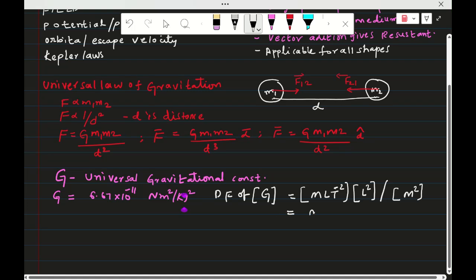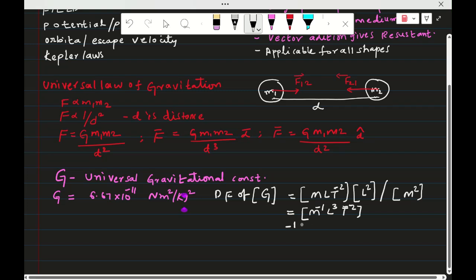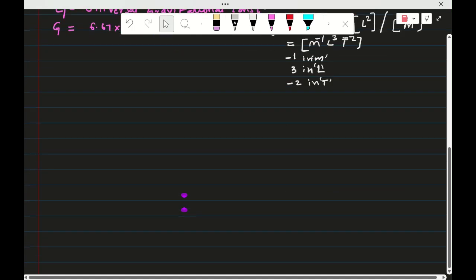So that is M power minus 1, L cube, T power minus 2. That means the dimensions of G are minus 1 in mass, 3 in length, and minus 2 in time.